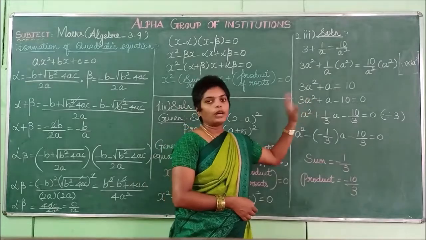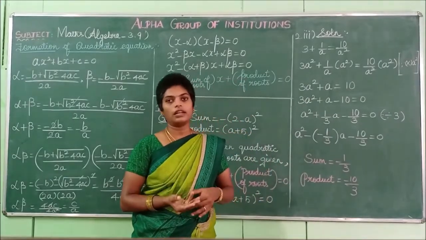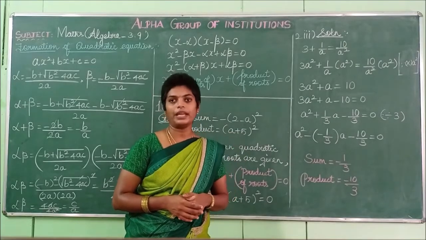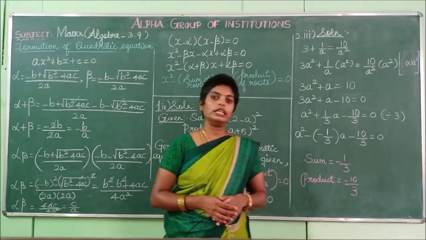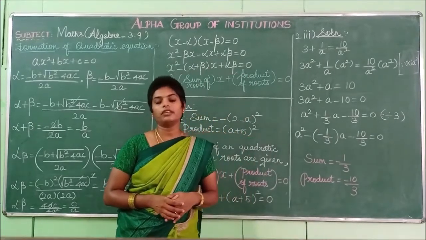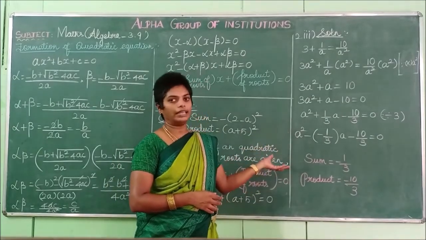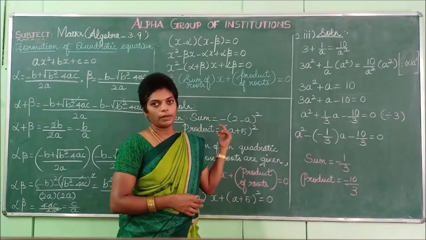If they give you a quadratic equation, you can easily find it. If it is not like that, you have to align it into a quadratic equation in the general format, ax squared plus bx plus c equal to 0. In that case, the x squared coefficient will remain 1, and it will be easy for you to substitute. If it is not like that, you have to change it this way. Okay, you can solve the problems using this.